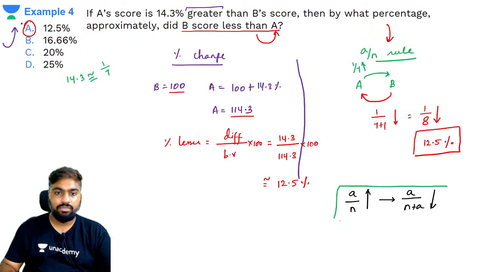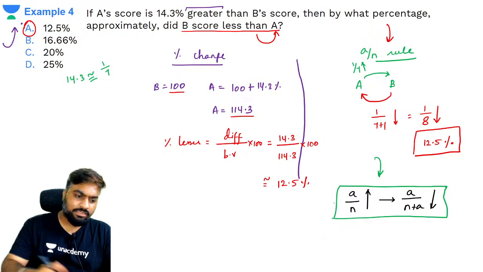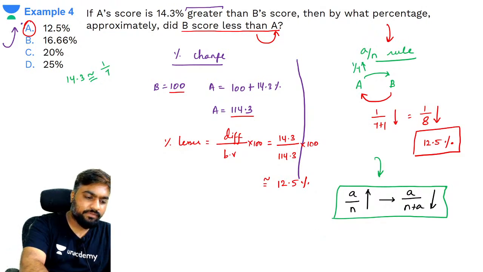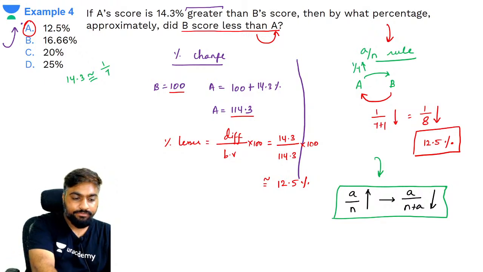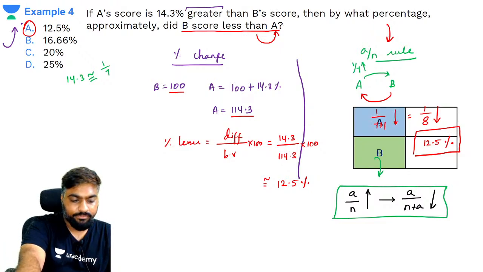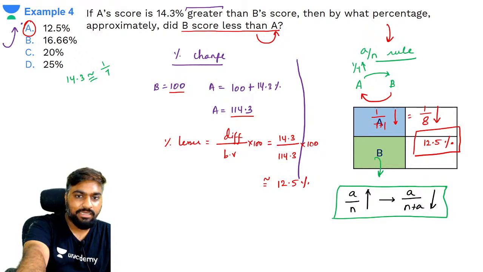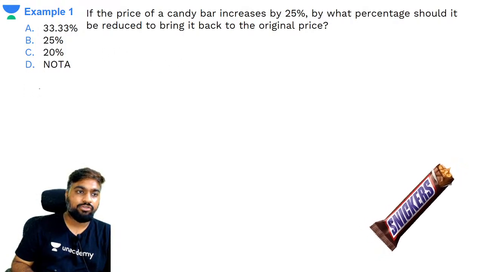Yes, A by N rule के बारे में अपन कल डिटेल में बात करेंगे, या अभी भी कर सकते हैं. चलो अभी कर लेते हैं. Shall we do it now itself? Say yes or no, guys. 15 मिनट है, हो जाएगा A by N rule. So read this, this is A by N rule.